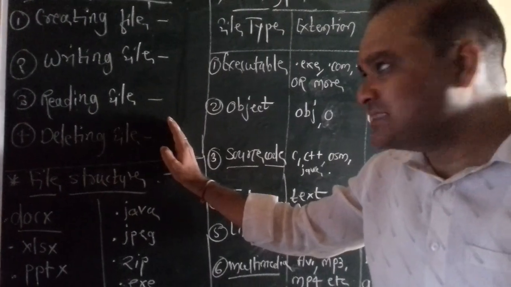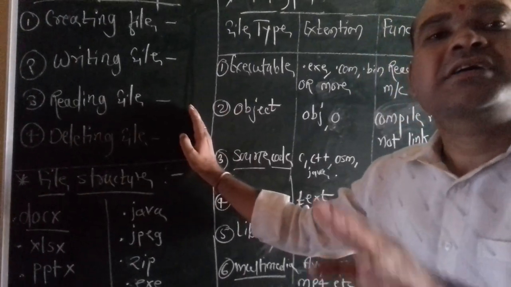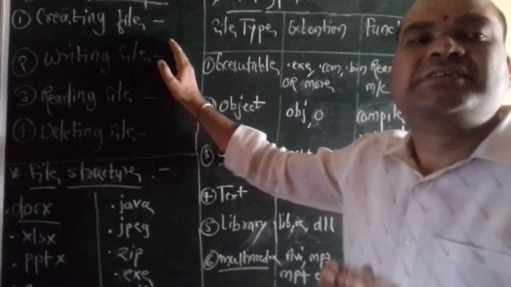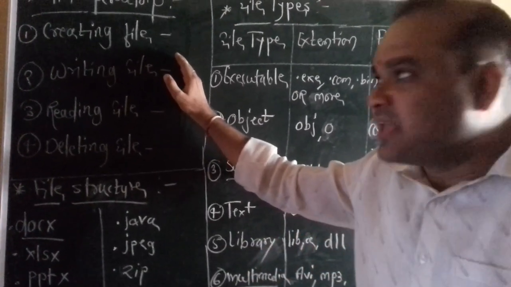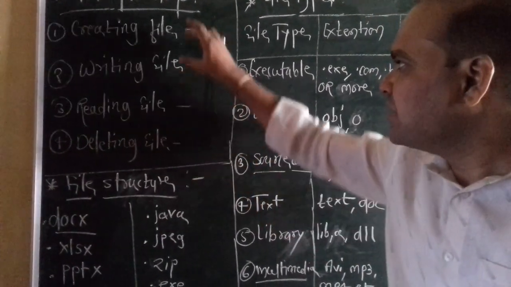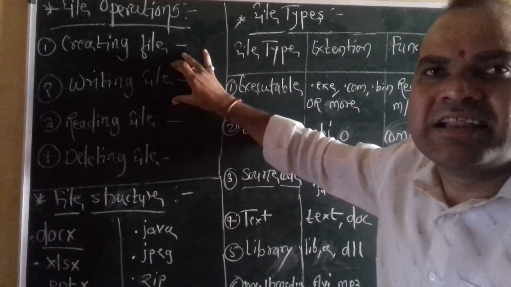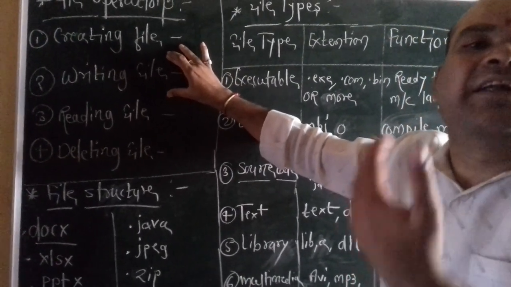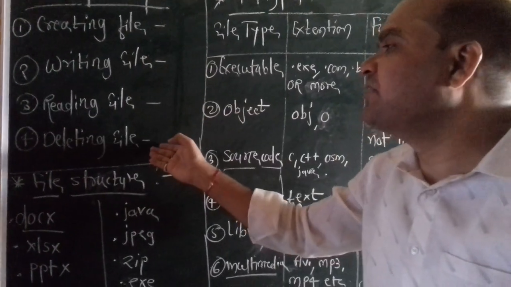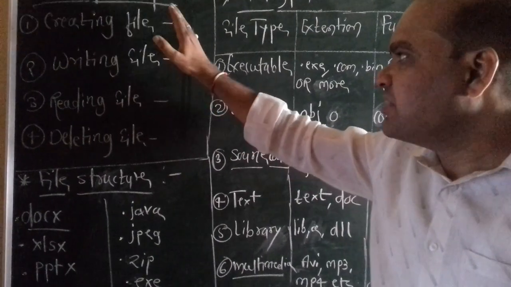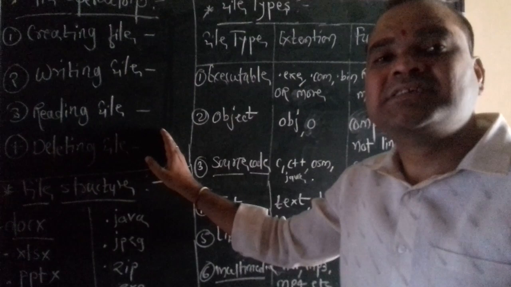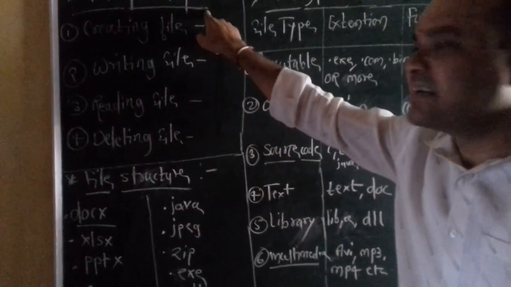But before doing this, all these operations are performed by system calls. Whenever the OS provides system calls, then these operations are performed properly and successfully in the machines. When the user is writing the files, that time the system calls are activated regarding writing, reading, deleting, and creating files. When system calls are active, these operations are performed by system calls. Okay, now this is exactly file operations.